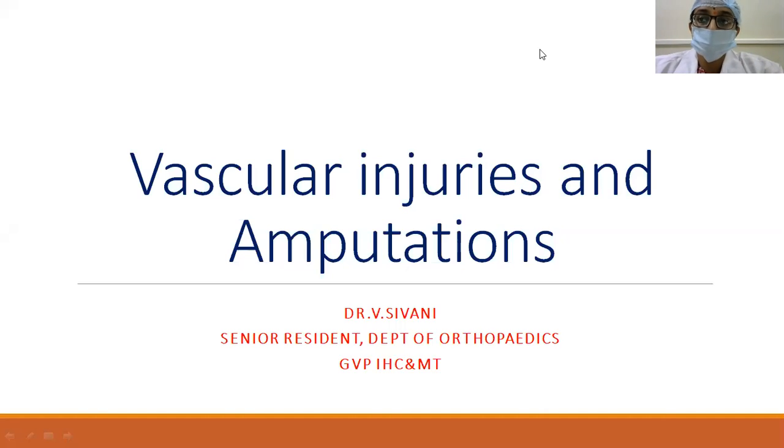Good afternoon, everybody. Today we are going to see about vascular injuries and amputations lesson. We are going to discuss the topic of vascular injuries and amputations. Polytrauma is a topic which has not been covered for you, but actually trauma not only involves upper limbs and lower limbs, it also involves different organs: abdominal injuries, head injuries, and even vascular injuries are also a part of trauma. So, let us look in detail at vascular injuries and amputations.